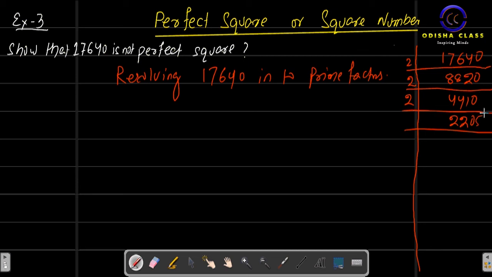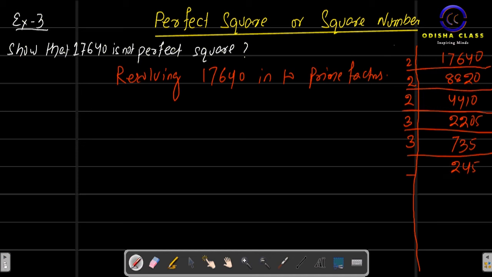It cannot be divided by 2 because the last digit is 5. 2 plus 2 plus 0 plus 5 is 9, so it can be divided by 3. Dividing by 3, we get 735. Again 7 plus 3 plus 5 is 15, so it can be divided by 3 again. It becomes 245.